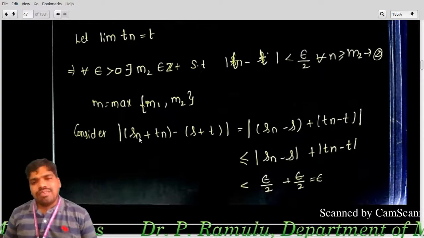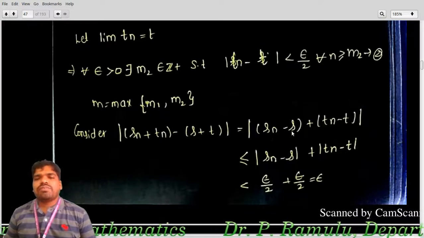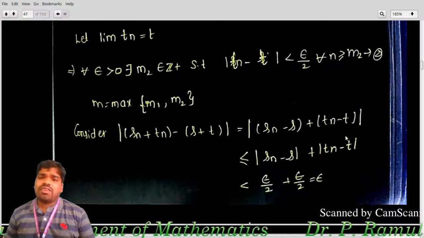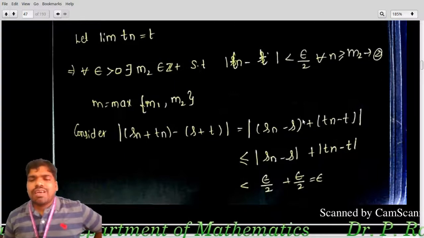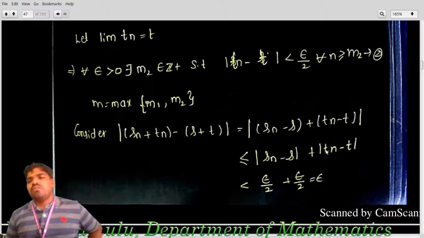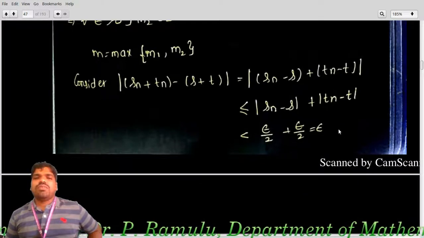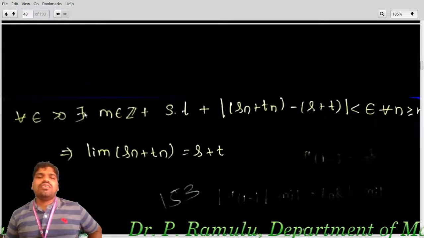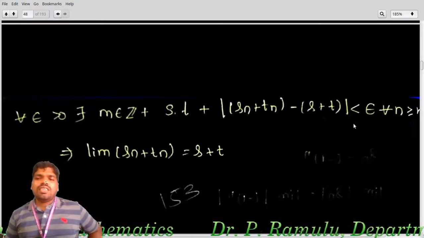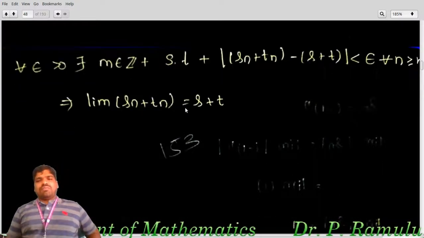Consider Sn plus Tn minus S plus T, that equal to Sn minus S plus Tn minus T. I am using the modulus. By observing, this is a triangle inequality: mod Sn minus S plus mod Tn minus T. This is less than epsilon by 2, this is less than epsilon by 2, that is less than epsilon. For all epsilon greater than 0, there exists M in N such that mod Sn plus Tn minus S plus T is less than epsilon for all n greater than or equal to M, which implies lim of Sn plus Tn equal to S plus T.